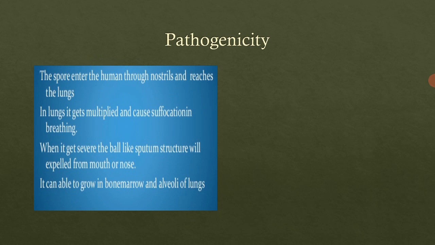After that, when the infection gets severe, or it is ignored or untreated, then sputum formation will be present, which will be excluded from our body via the nasal route or via the oral route. Okay, then it can cause infections in severe cases in the alveoli, which we call invasive aspergillosis, or in the bone marrow.